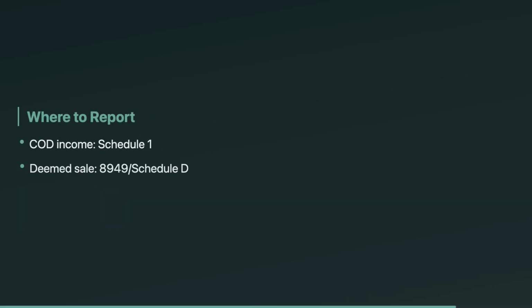Where does it go on the return? For non-business, personal debt, COD income is generally other income on Schedule 1 of Form 1040. The deemed sale piece goes where sales go, often Form 8949 and Schedule D for capital assets. And remember, personal use losses aren't deductible, even though the foreclosure is treated as a sale. On the exam, they're testing placement as much as math.